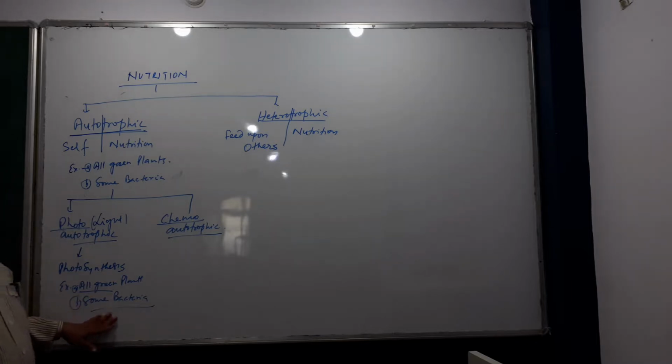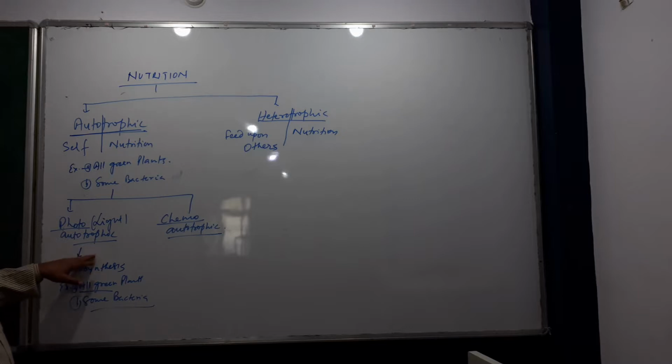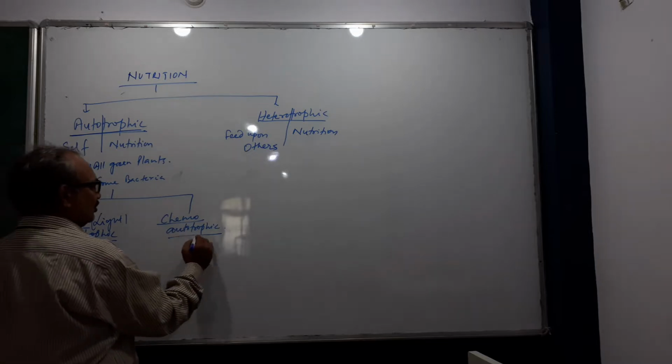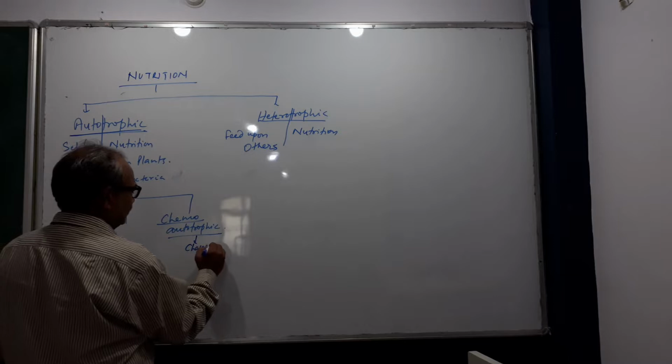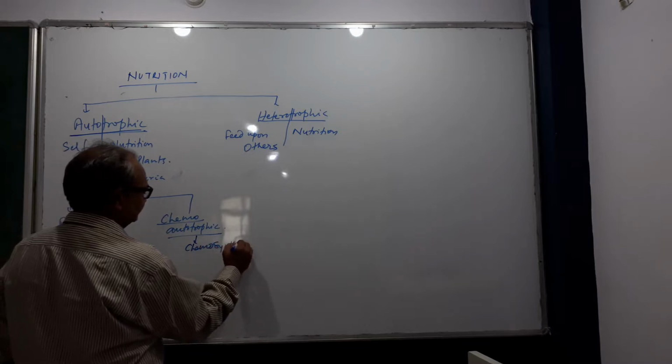Some bacteria also contain chlorophyll. They make their own food with the help of light, and all green plants, as you know, make their own food with the help of photosynthesis. That mode of nutrition is called photoautotrophic, and the living organism which makes its own food by this mode of nutrition is called a photoautotroph. Now, chemoautotrophic, it is known as chemosynthesis.